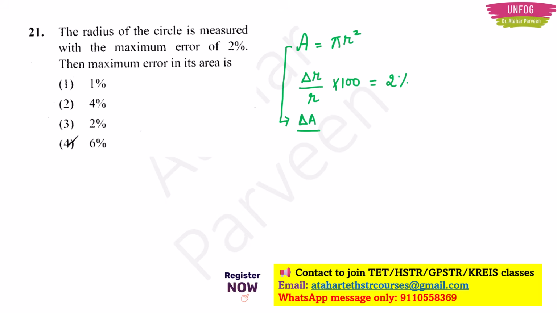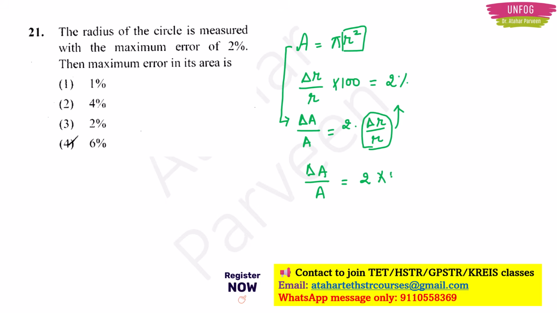So what is the change in area? That is delta A by A. Now this is going to be equal to, pi is a constant, so I can ignore it. I have r square on the right hand side. For this r square, I have to take the power to the left hand side, and then I will write the change in the radius. So what is the maximum error that is happening in the area now because of the error in the radius? Here it is 2%.